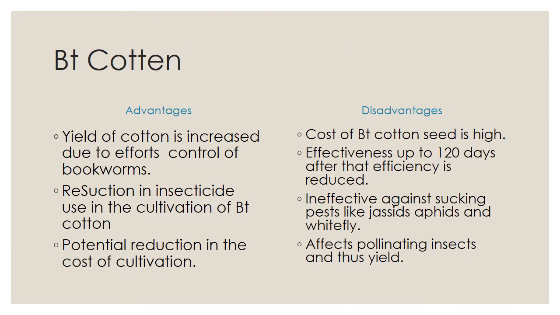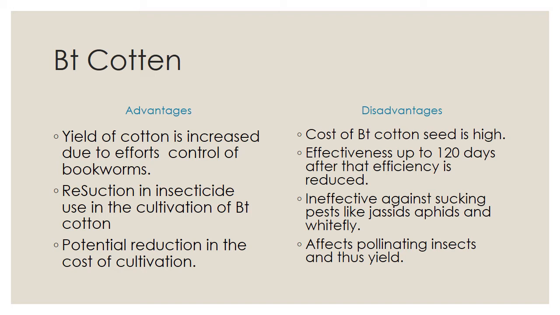Now, advantage and disadvantage of BT cotton. First of all, advantage. Yield of cotton is increased due to effective control of bollworm. So here the effect of some insect is controlled. Therefore, yield of cotton is increased. So it's one of the benefits of BT cotton.